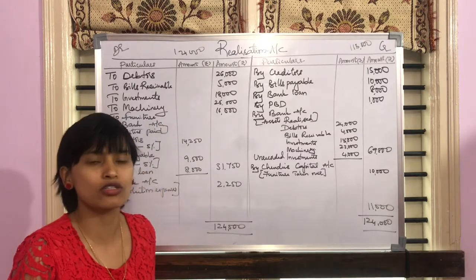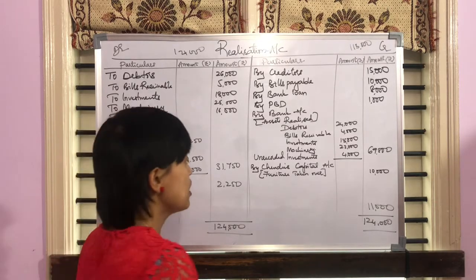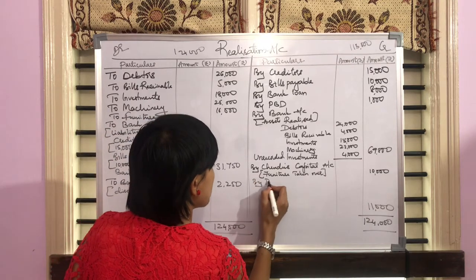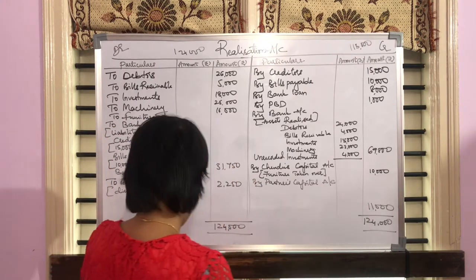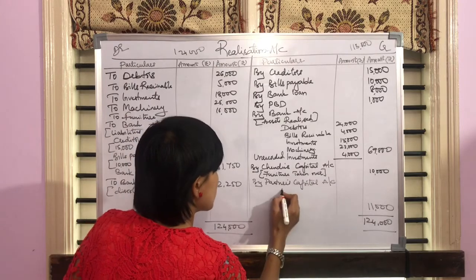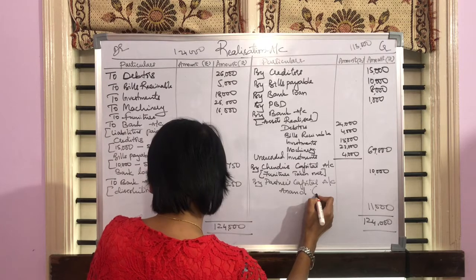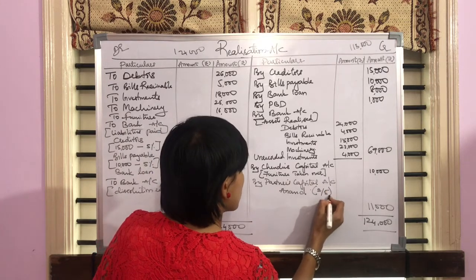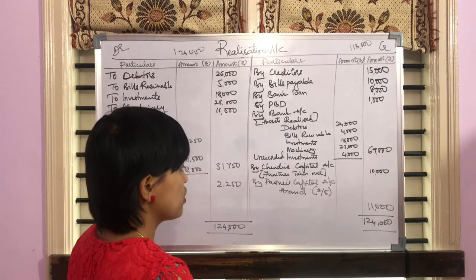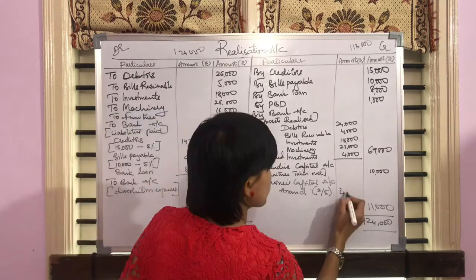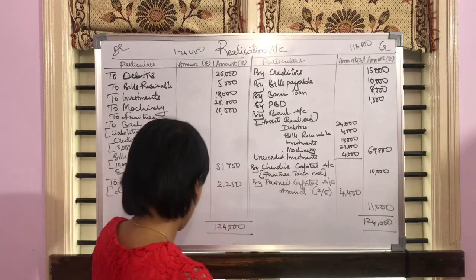So this loss should be distributed among the partners in the profit sharing ratio, written as by partners account. First partner is Anand. His profit sharing ratio is 2/5. So 2/5 into 11,000, 4,400.